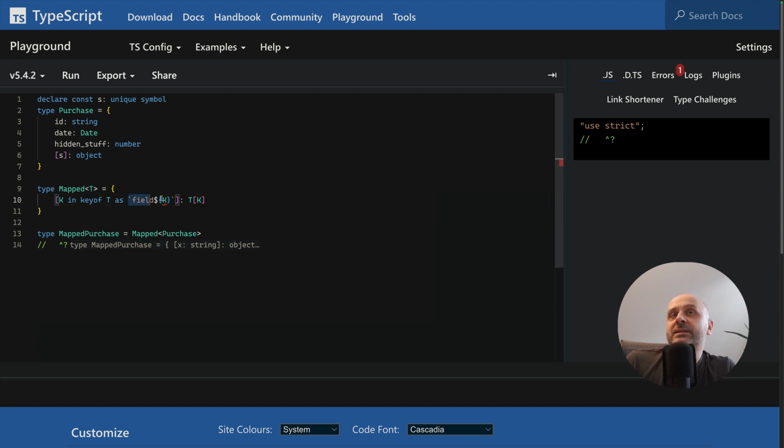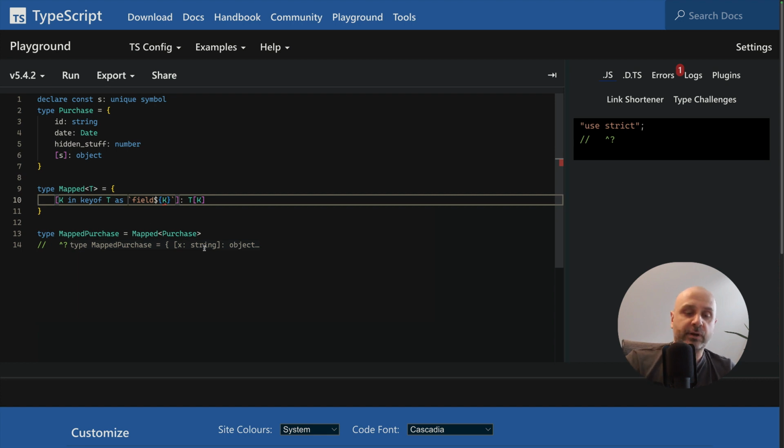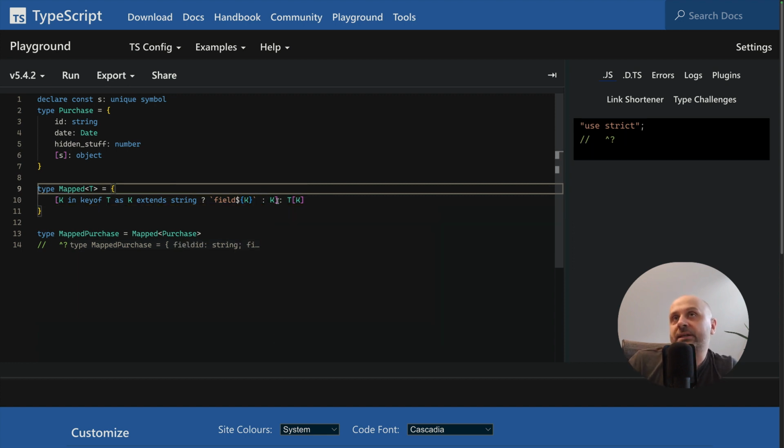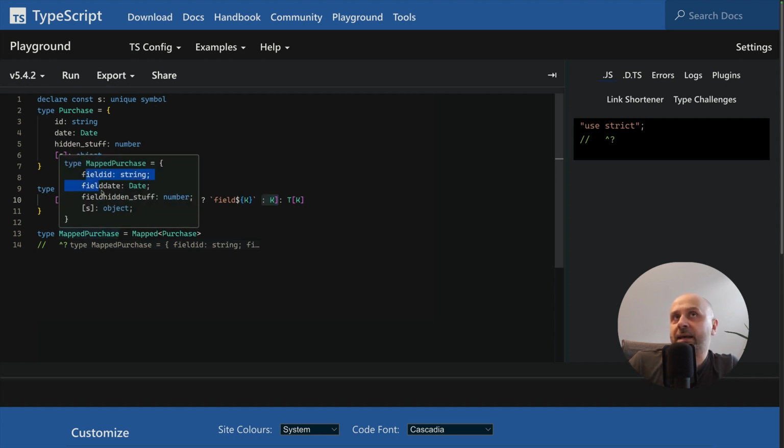So what we can do is basically filter out anything that is not a string. We can think of it as if it was one expression. So what we're going to do is check whether K extends string, and if it does, then we're going to put the renaming that we want, or if it doesn't, then we can basically leave what it originally was. And in this case, we can see that they get renamed, and s, which is not a string, is left as it was.